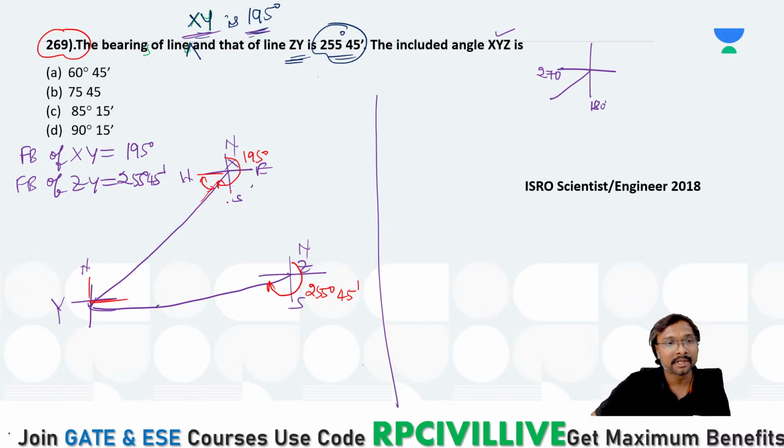It comes to be 75. So what is that angle? This is your 75 degrees, right? And now tell me, with respect to this horizontal, how much do you have, everyone? With respect to this is your 255 45, and what is this angle if you just observe?